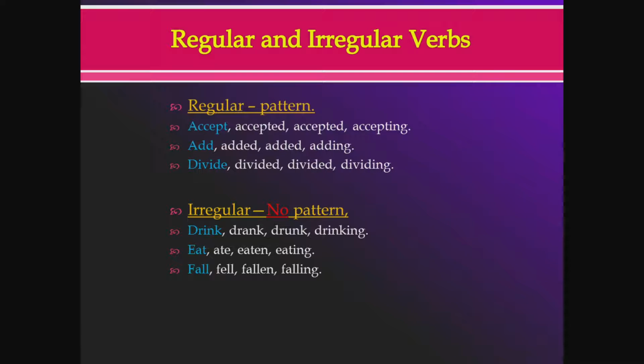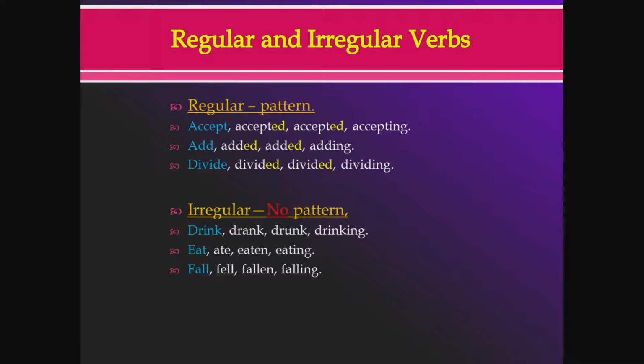So you can see there's a nice pattern to these, and if somebody is given a verb, they can make these forms very easily. The pattern is pretty easy also for the past simple and the past participle form: you just add ed to it. And for the present participle form, you add ing to it.